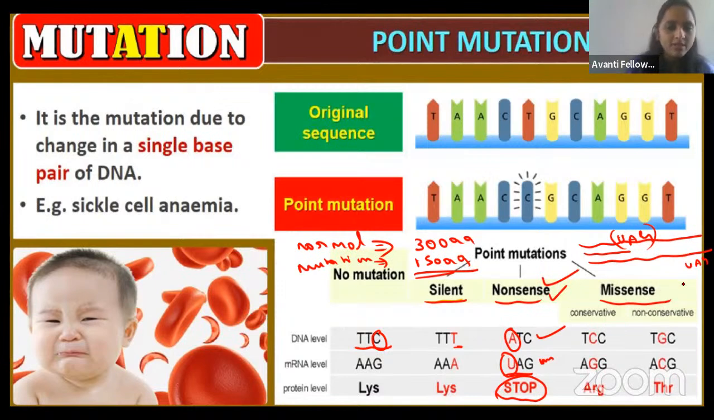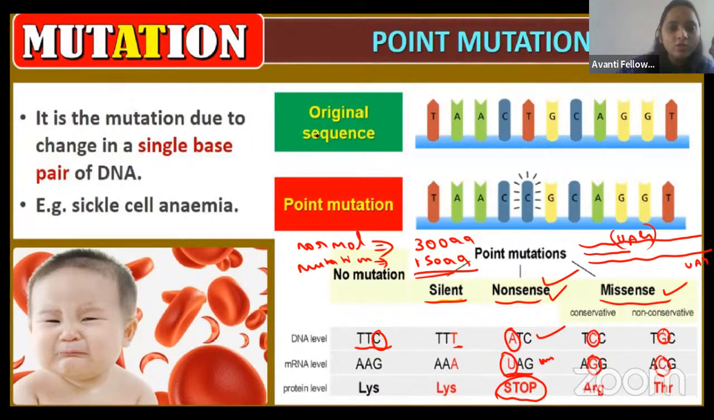Then coming to the missense mutation. Before the mutation, it is giving rise to the arginine, which is a basic amino acid. After the mutation, what happens? Here you can see the mutation happened. In place of the G, C was inserted, and in place of the C, G was inserted. Before it was giving the arginine, now it gives the lysine.